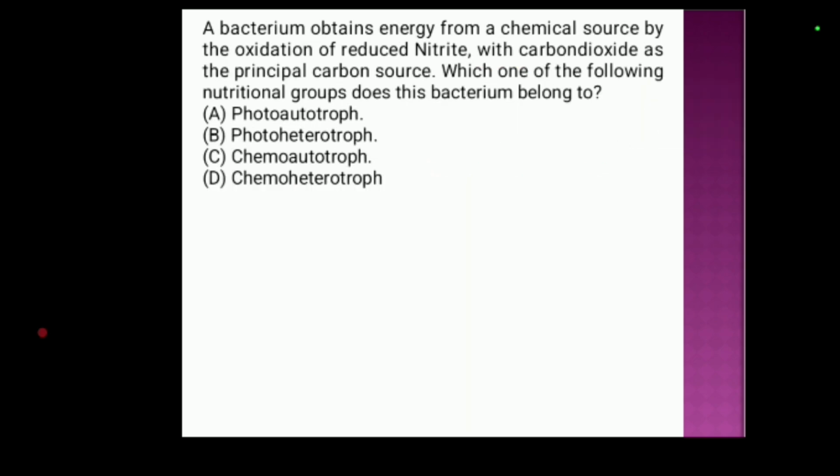Next question. A bacteria obtain energy from a chemical source by the oxidation of reduced nitrite ion with carbon dioxide as the principal carbon source. Which one of the following nutritional groups does the bacterium belong to? Option A, photoautotrophs. Option B, photoheterotroph. Option C, chemoautotroph. Option D, chemoheterotroph.